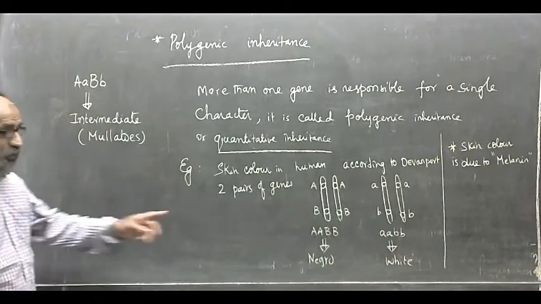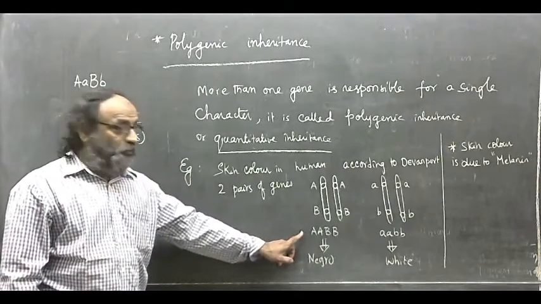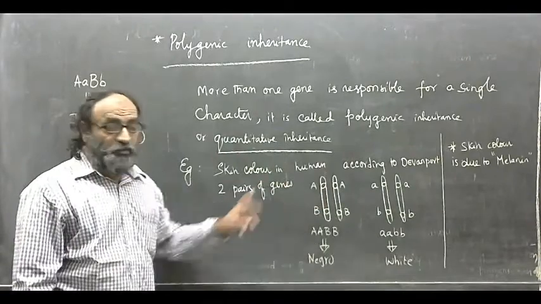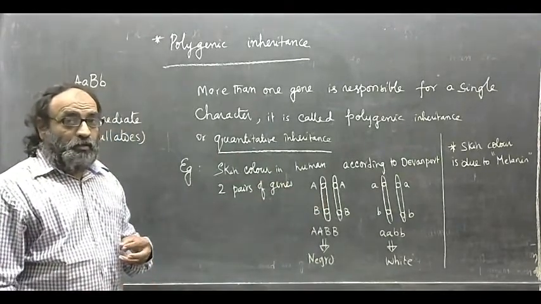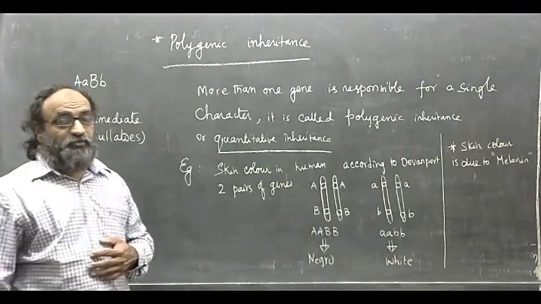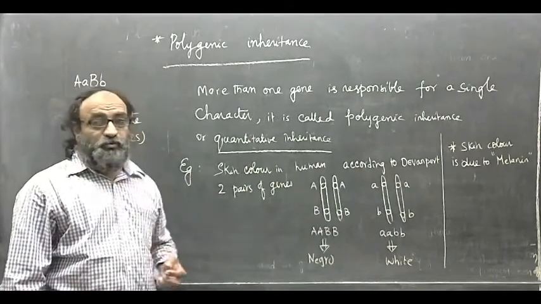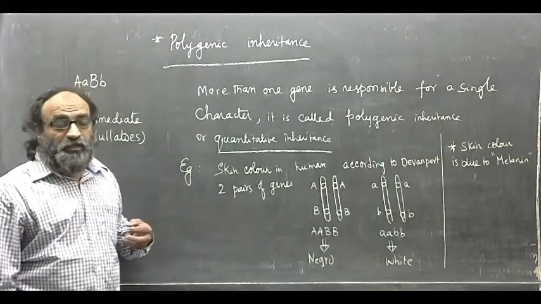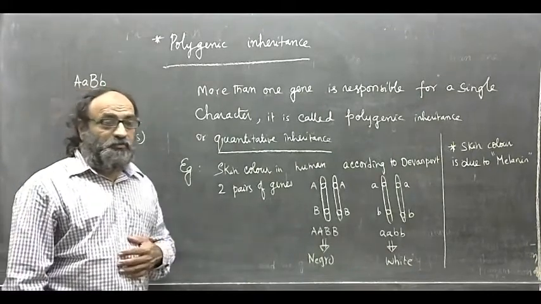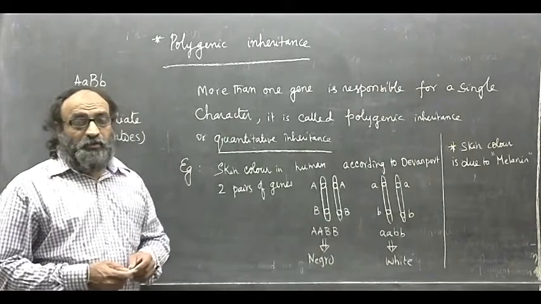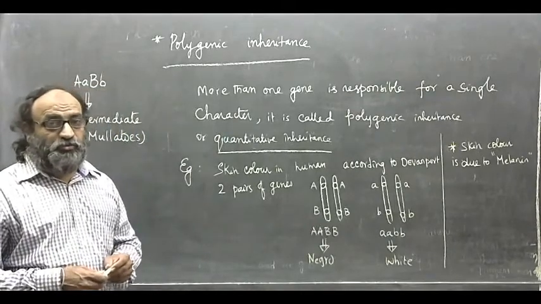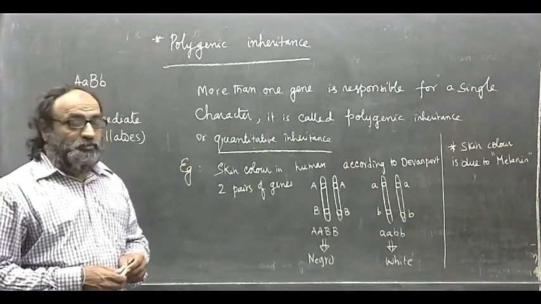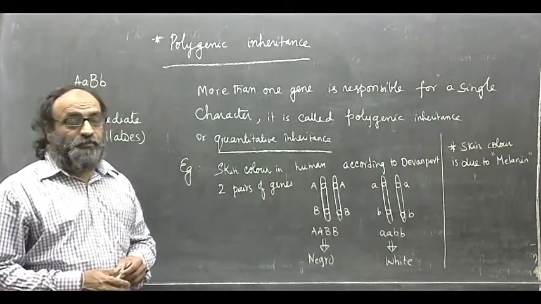Listen to this statement carefully, it seems to be an example of a dihybrid cross. In a typical Mendelian dihybrid cross, the phenotypic ratio is found to be 9:3:3:1, and the genotypic ratio is different, you know that.